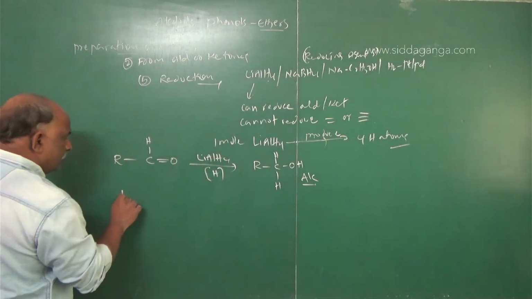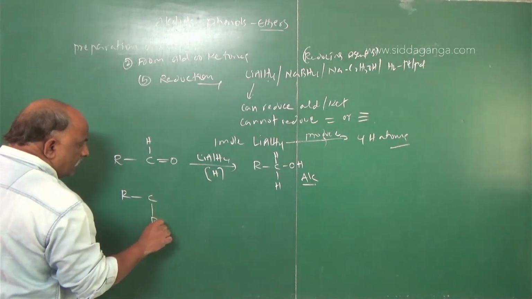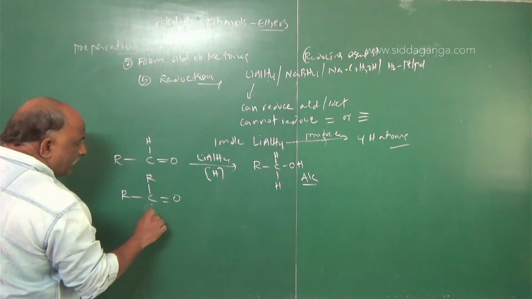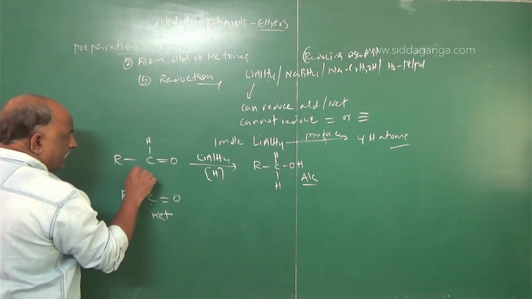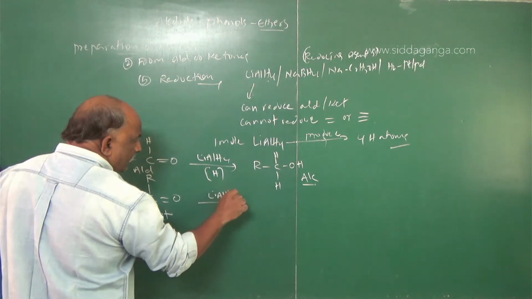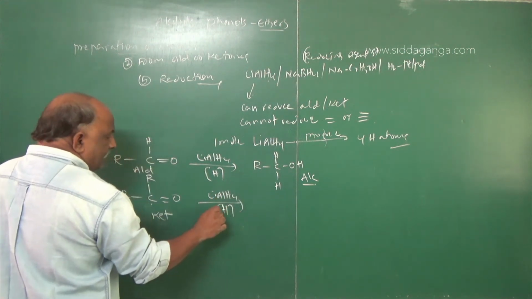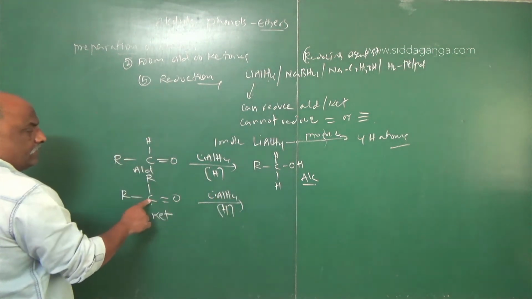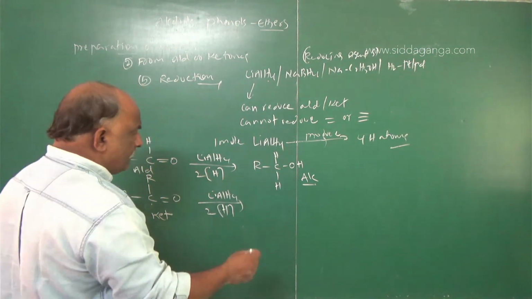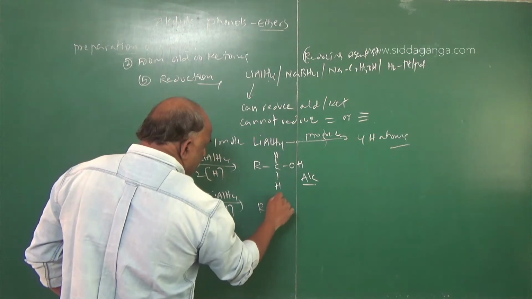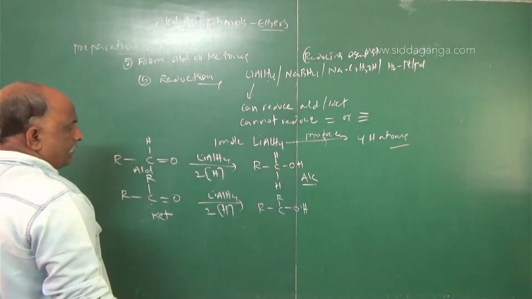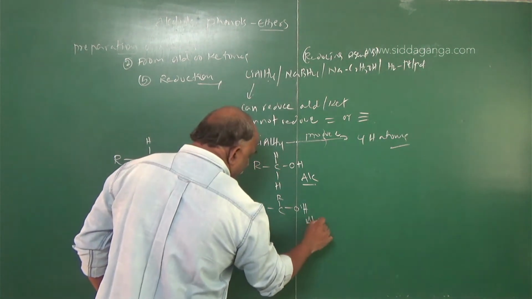Suppose it is a ketone, R single bond C double bond O single bond R. Don't get confused, here you should take R. This is called a ketone, and the previous one is called an aldehyde. Same lithium aluminum hydride, reduction. What I said: addition of one hydrogen to this side, one hydrogen to this side. Only 2 hydrogens are required here, no need to take 4 hydrogen atoms. Then the answer is R single bond CH, R single bond OH. This is also called an alcohol.